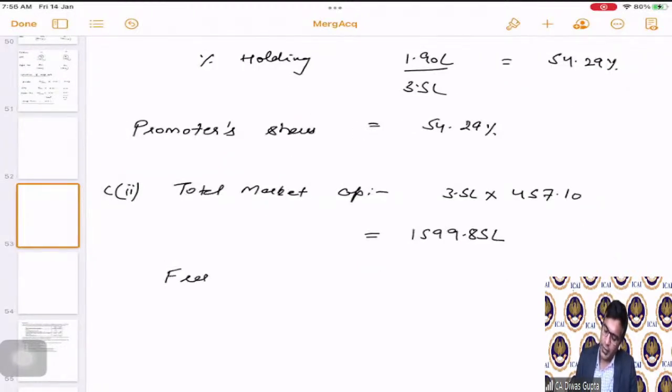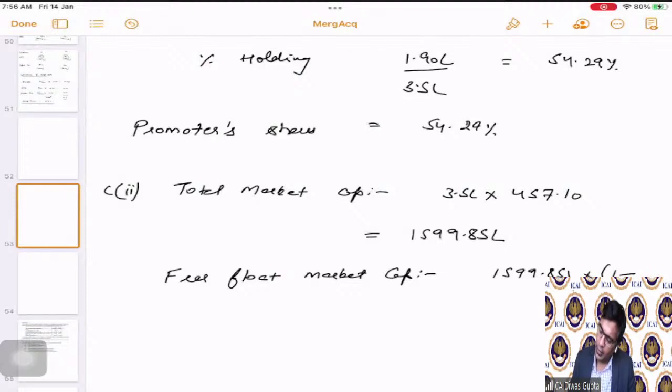Now, out of this, what is the free float market cap? 1599.85 lakhs multiplied by 1 minus promoter holding, which is 54.29%. Correct?